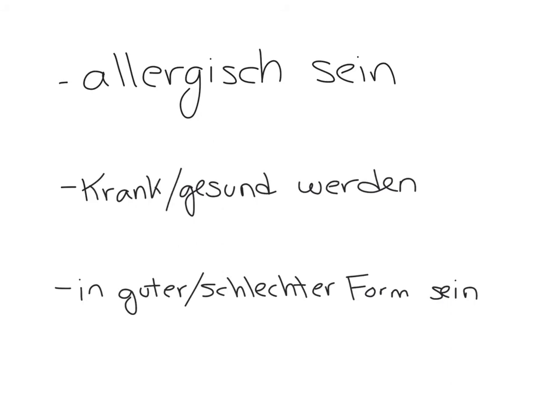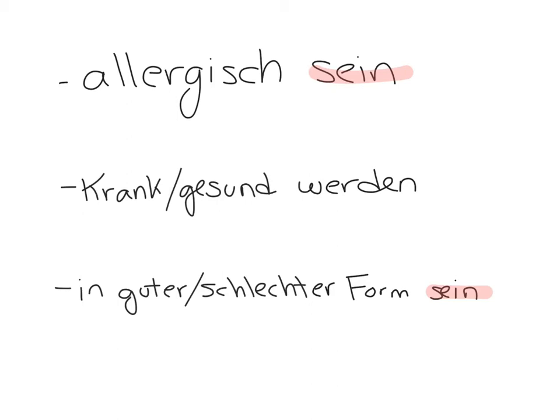The first three verb slides for Chapter 1B are allergisch sein, krank or gesund werden, and in guter, schlechter Form sein. So you have to remember the rule that you cannot put werden with sein. So for these two slides, you're only going to have one line for the Konjunktiv II because we're not going to have a werde plus sein form. We are going to use wäre for those two.